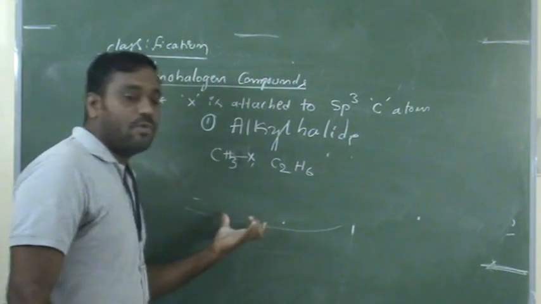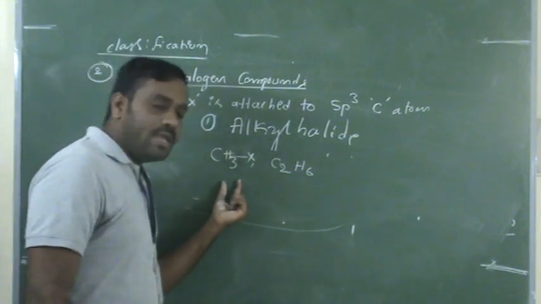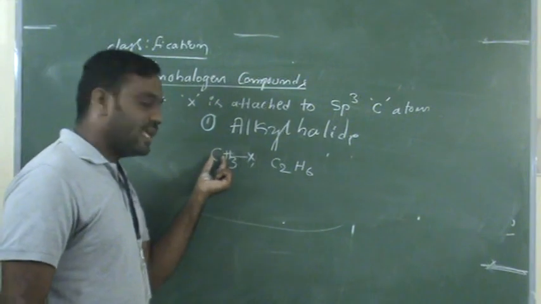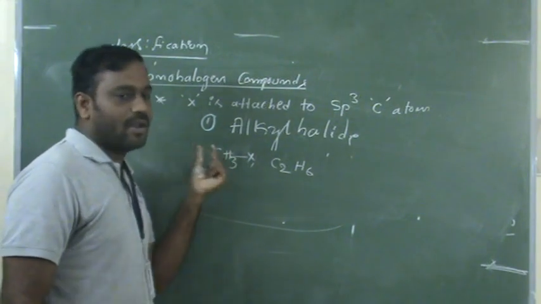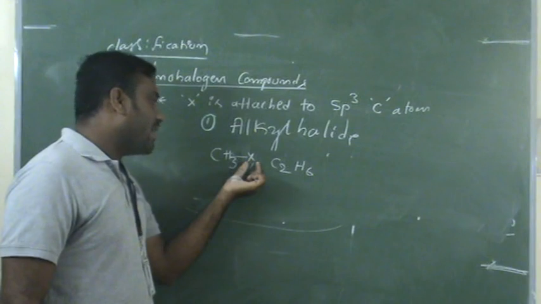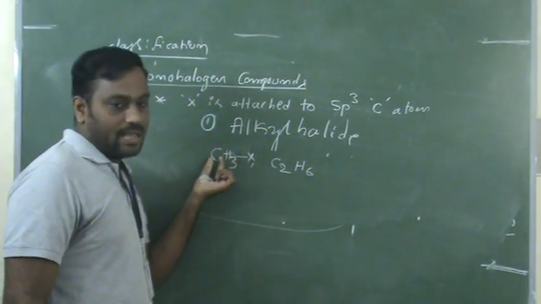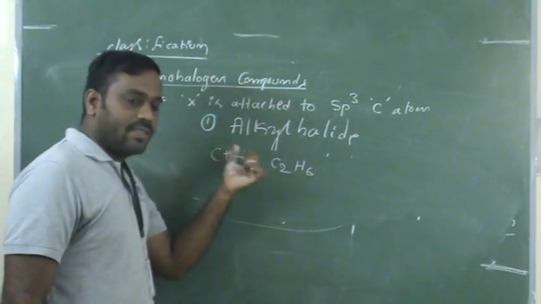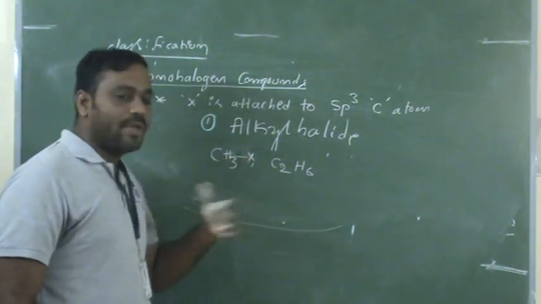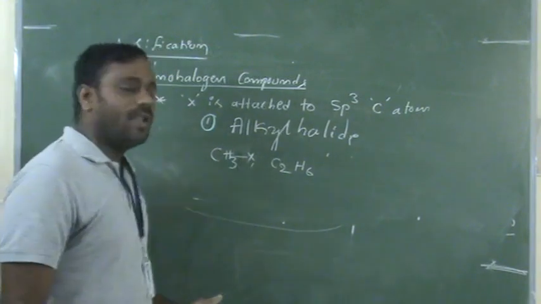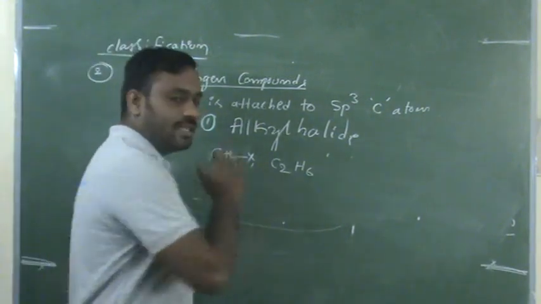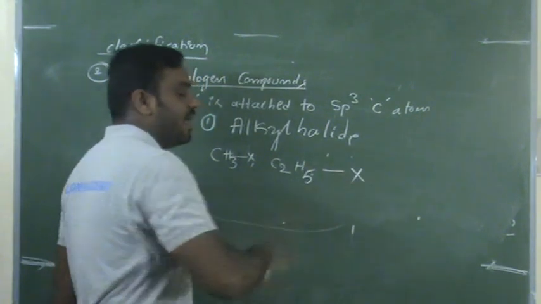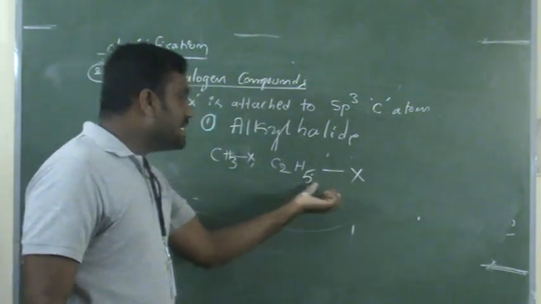Here there are no double bonds and no aromatic ring. The halogen atom is directly attached to an sp3 hybridized carbon, or directly attached to an alkane. Methane is one of the alkanes. If a halogen atom is attached to methane by removing a hydrogen atom, this belongs to alkyl halide. Now this is ethane. In ethane, if we remove one hydrogen atom and attach a halogen, then this also belongs to